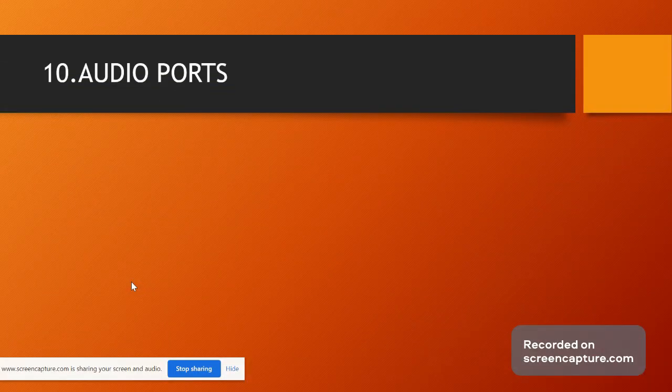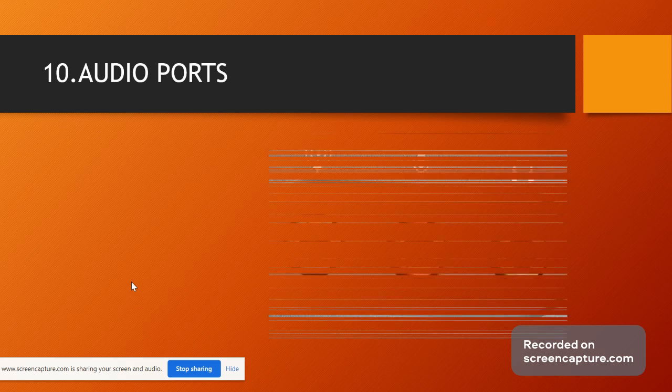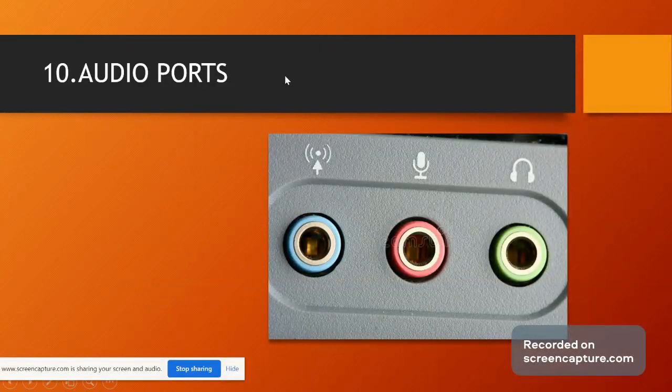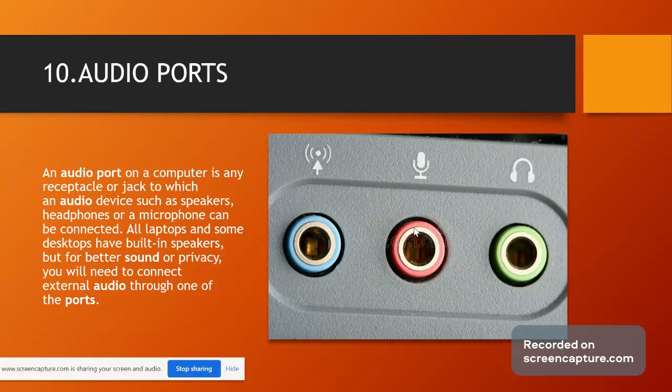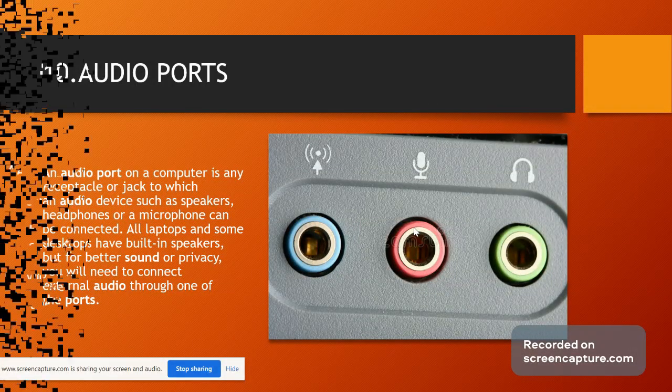Now, for the audio ports, for listening to audio and for the mic, there is an audio port in the motherboard. So here is the thing. This is the microphone input port. This is the speaker port, and so basically there are three ports. And what is written here I have already told.